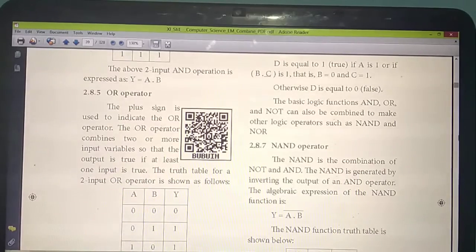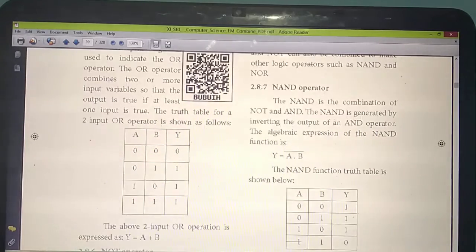What are the operators? NAND, N-A-N-D, NAND, and NOR. So you are going to combine these three operators and create two new operators called NAND and NOR. Understand?